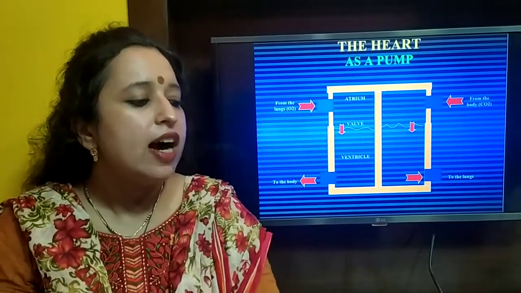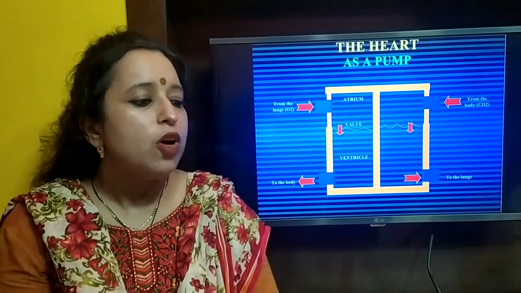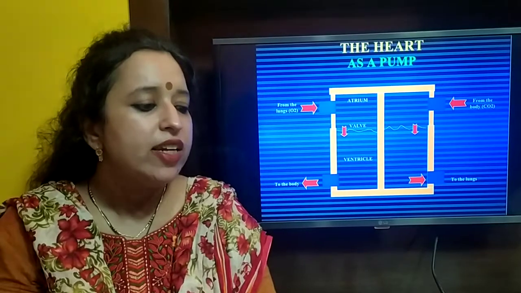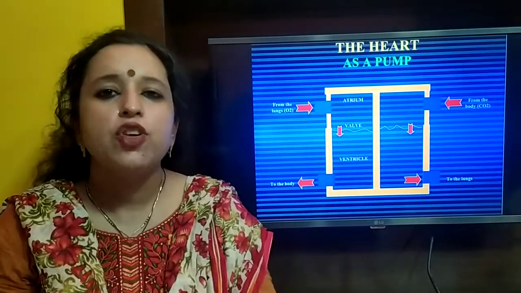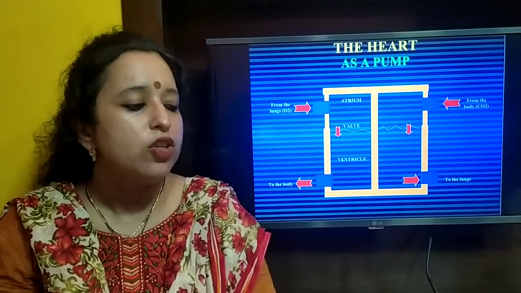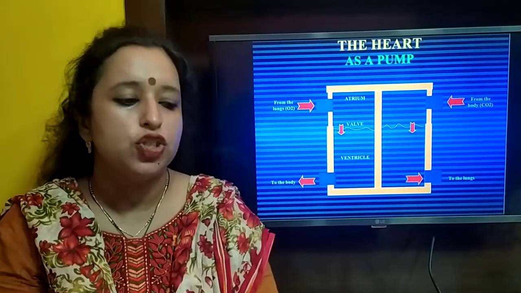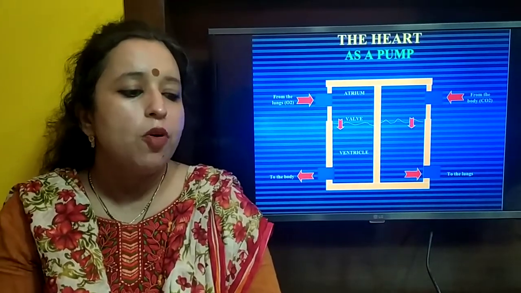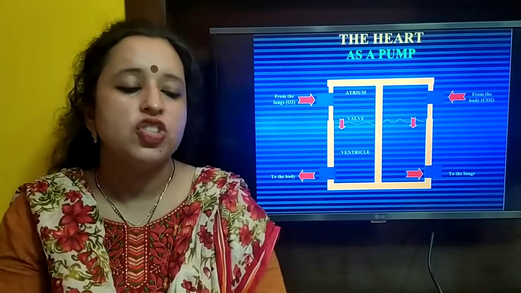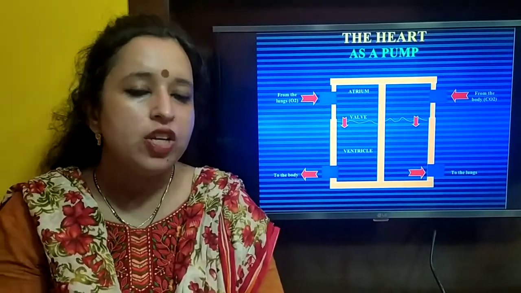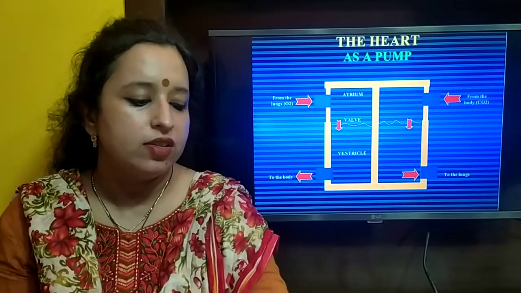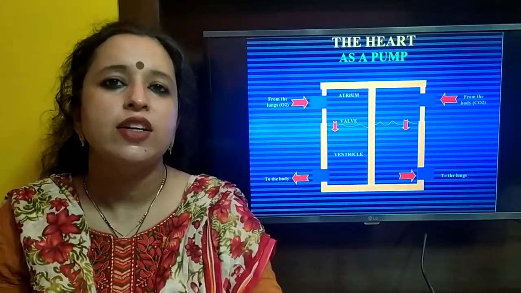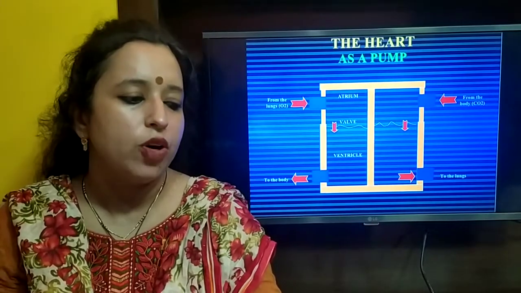Here you can see the heart is functioning as a pump. From the lungs, the oxygen-rich blood is entering the heart, and then this blood from atrium to the ventricle is going to the entire body and the tissues. Whereas from the body, the blood is coming which is oxygen depleted or carbon dioxide rich, which is going towards the lungs, where it will be oxygen rich, and then it will go back to the heart and it will be supplied to the body.